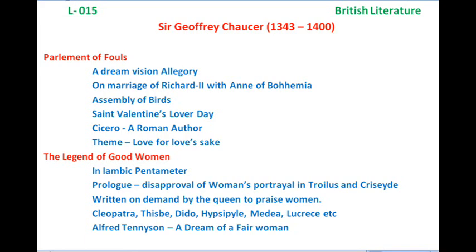So it is an allegory, and in an allegory the poet or the writer wants to say something indirectly with a different story or with different things. He is targeting something else. First, there are some reference points to this poem. I told you that Edward III was the king and then Richard II became the king. In 1382, there was the marriage of King Richard II, and it was with Anne of Bohemia.